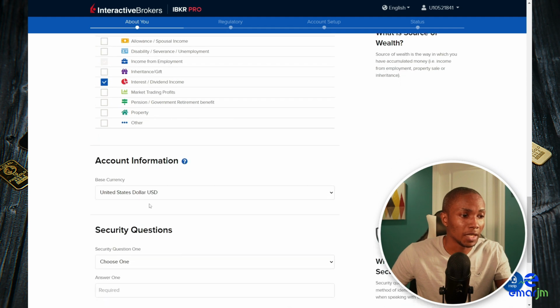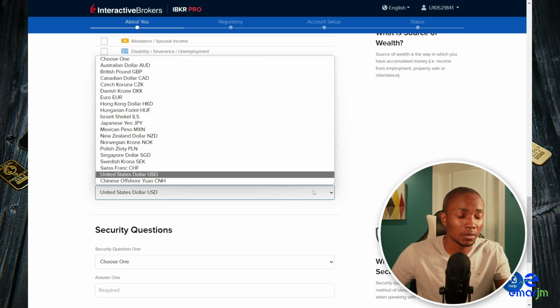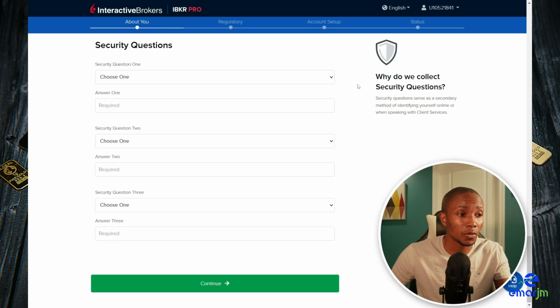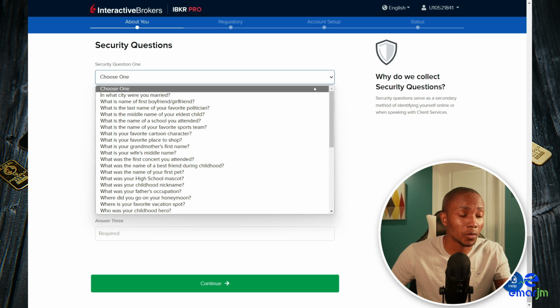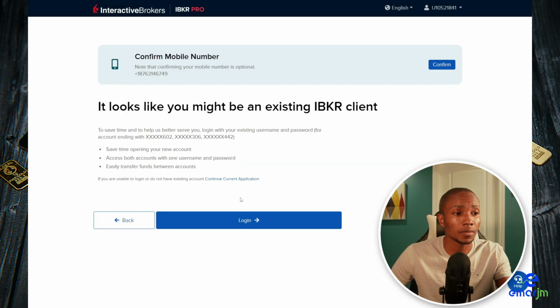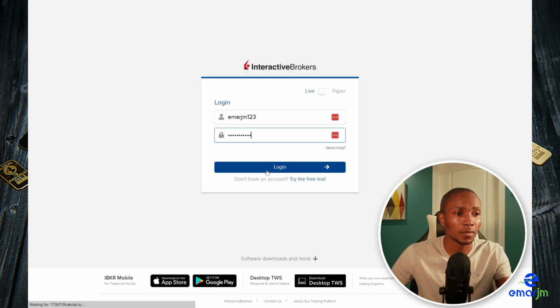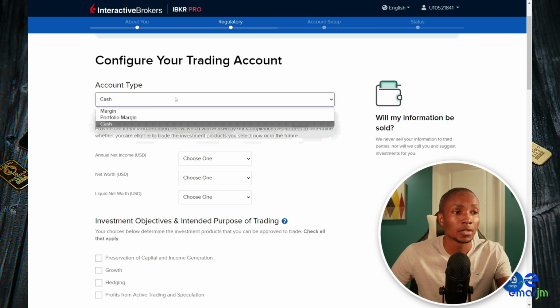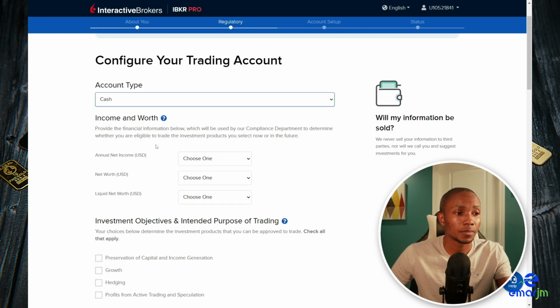For the account base currency, you can open an account in any currency you like, but I'm going to be keeping it as US dollars. And for the security questions, complete your security questions and then select next to continue. On this page, you can confirm your mobile number now or confirm it later. So I'm going to confirm later. Log into your account. So on the configure trading account, we're going to go with a cash account.